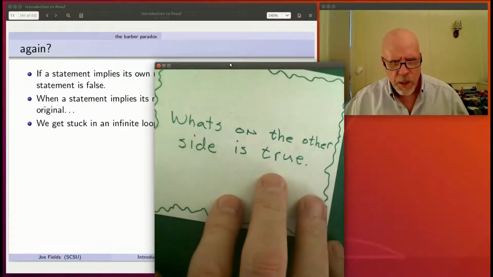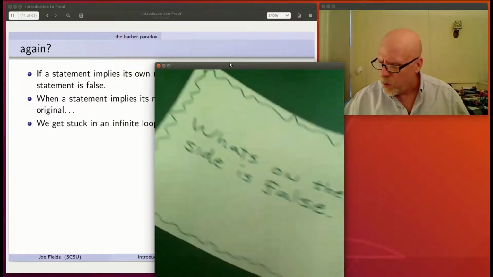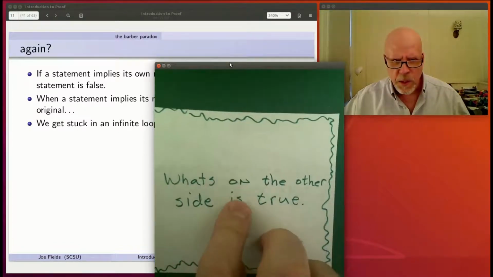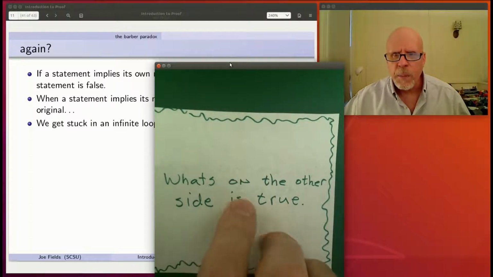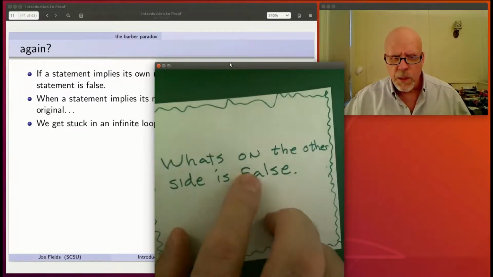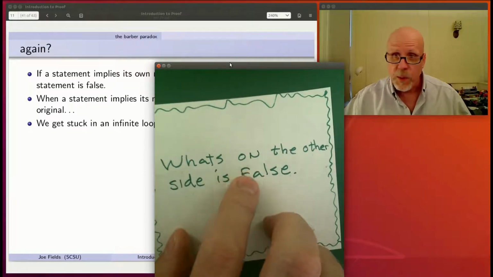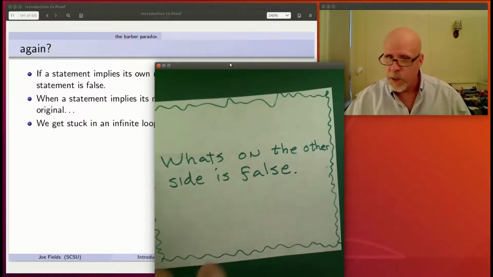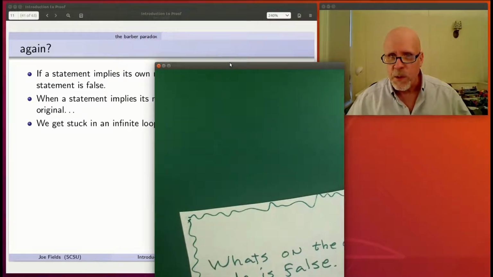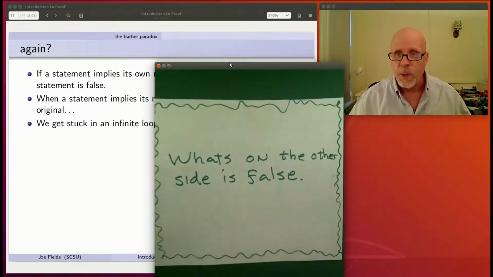You flip it over again. Oh, it tells me that what's on the other side is true. So it's true that what this is saying is true. Okay, so that means the statement on the other side is false. So wait a minute, this is a lie, but that means the thing on the other side is not true if this is a lie. So the thing on the other side is not true, but this is saying that the thing on the other side is false. So if this is not true, that means, you see where I'm going? I get stuck doing this over and over and over again, constantly flipping it back and forth, getting layers deep, or infinitely many layers deep in this thing that's ultimately a contradiction.